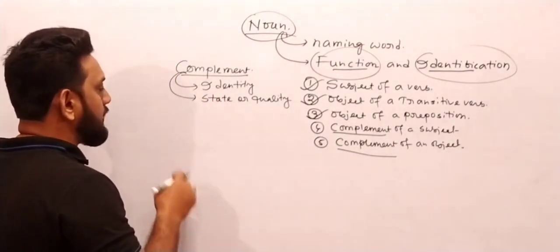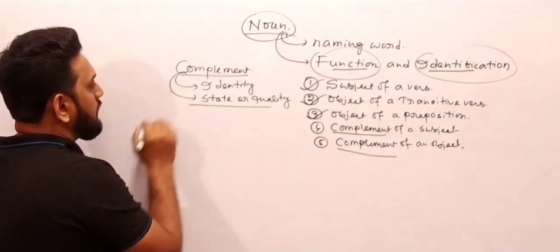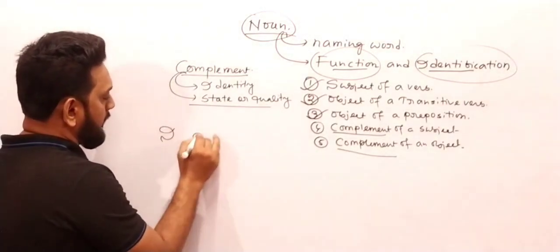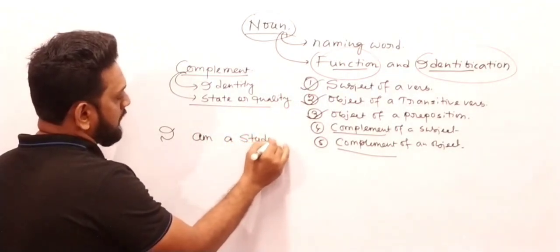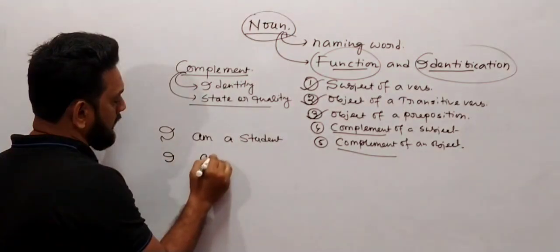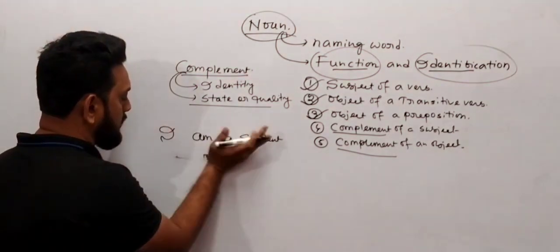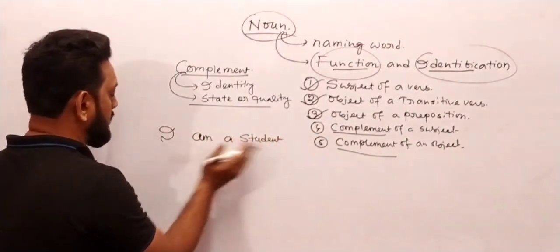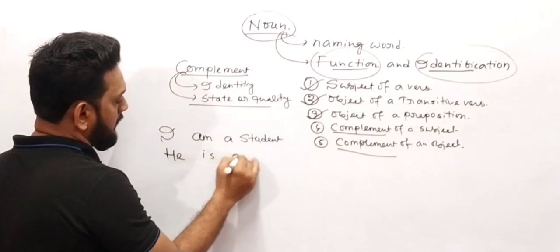Now let me define it by giving you some examples. Okay, now if I write, I am a student. Write down another sentence, I am... or another sentence you can write like this, he is a doctor.